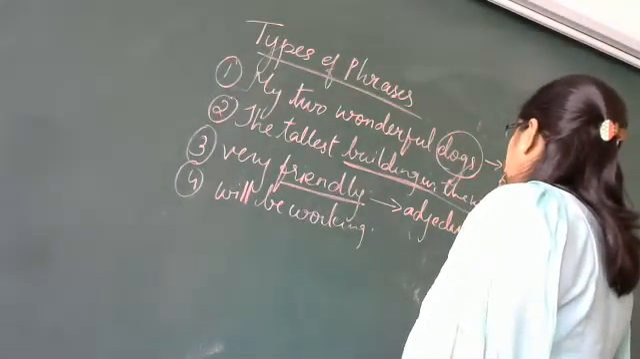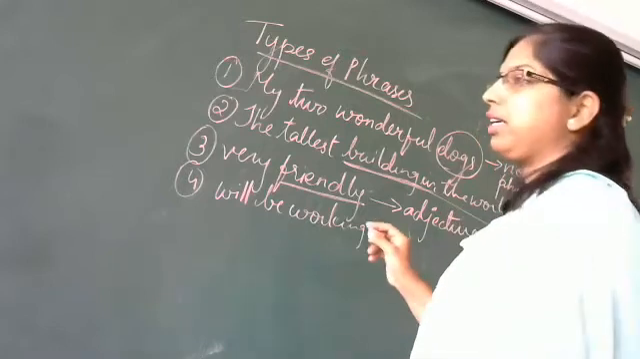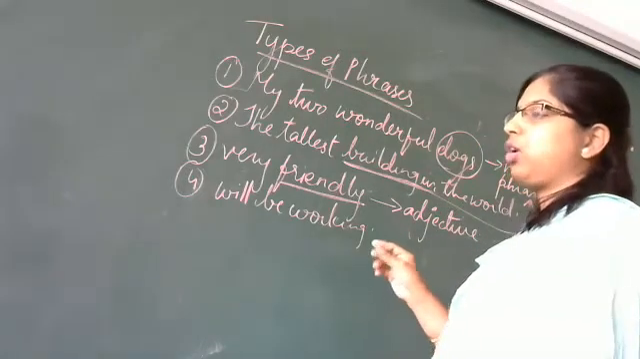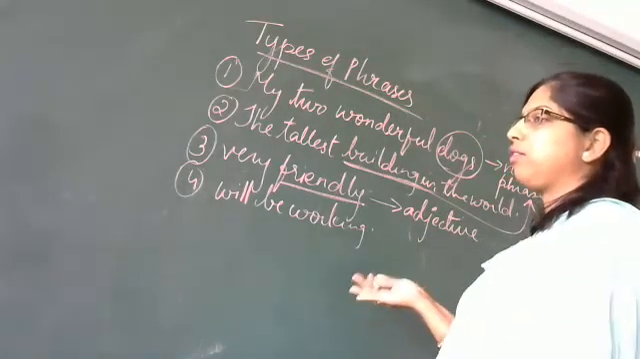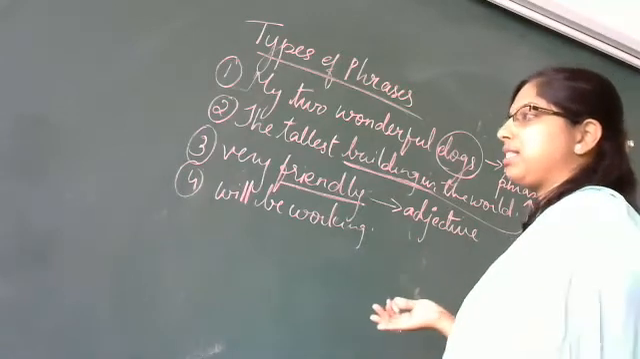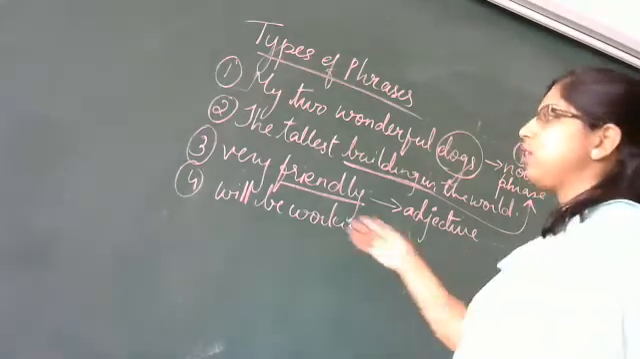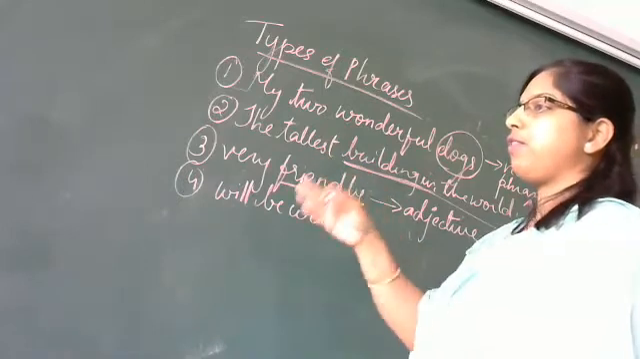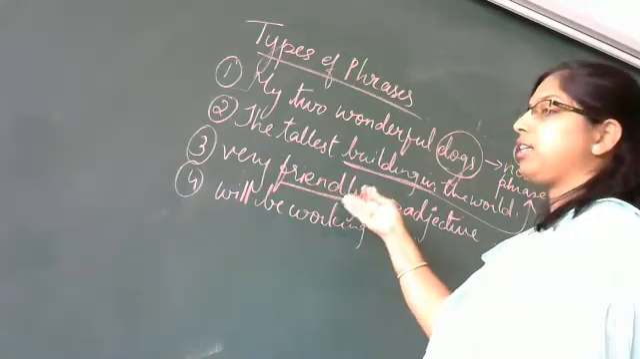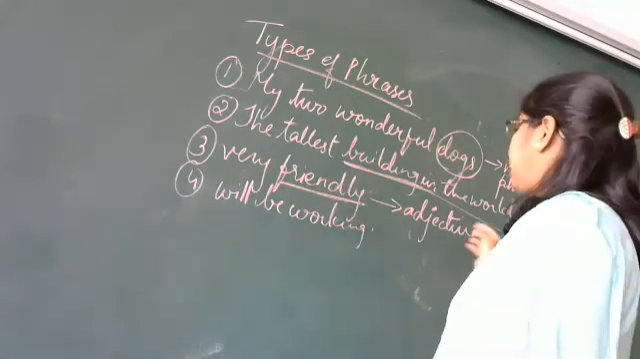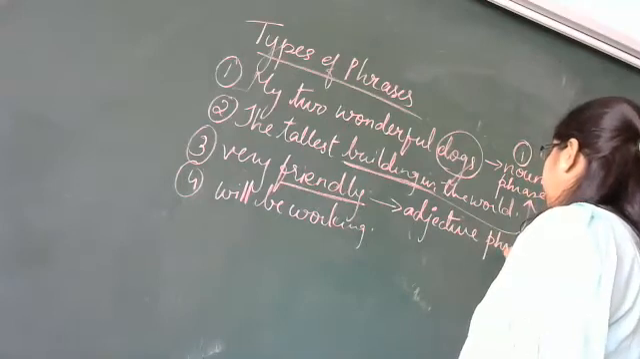What is it called? Because adjective is what? Describing words. Tall, short, friendly, good, best, better. These are all adjectives. So very friendly. She is very friendly. So very friendly here is focused on the adjective. That is what we say as adjective phrase.